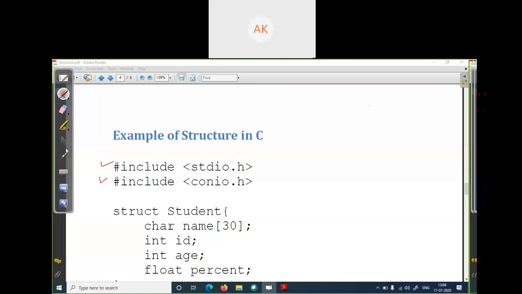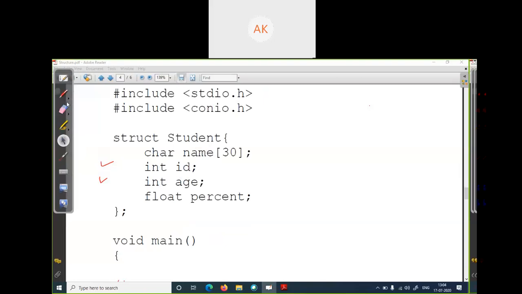Then I declared my structure. My structure name is student. So struct is the keyword for structure declaration, followed by your structure name. Here my structure name is student. Curly braces open and set the member variables of student.